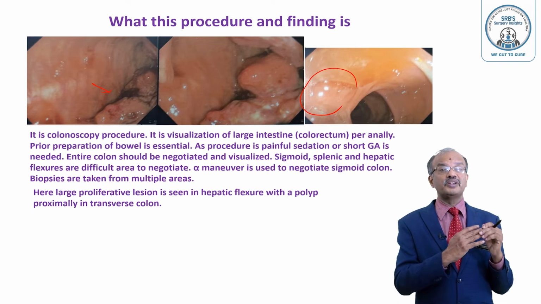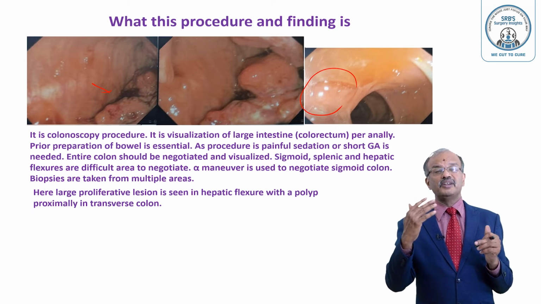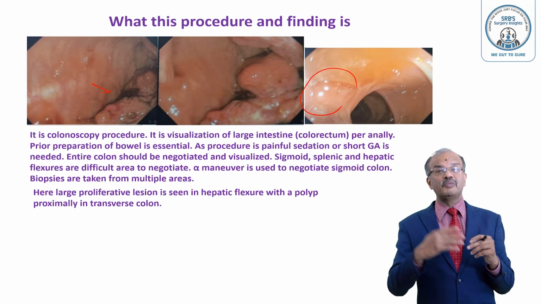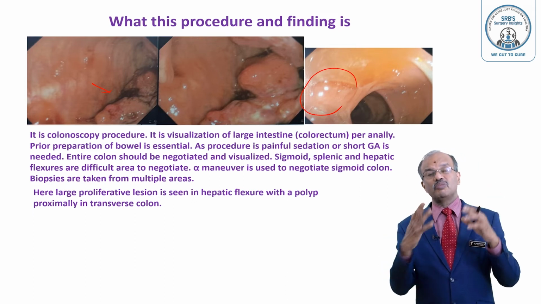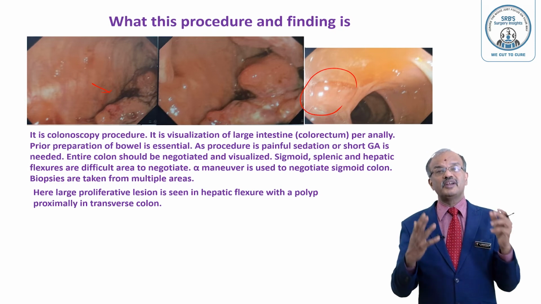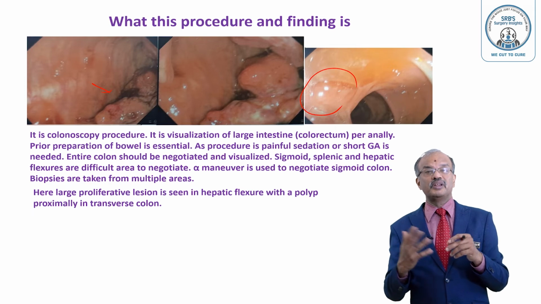That is how we understand that you have reached the cecum. Usually it is 120 or 130 centimeters, depending on the build of the individual. Tall individuals will be a little longer, females and short individuals will be smaller. Usually it is 1.2 to 1.5 meters.